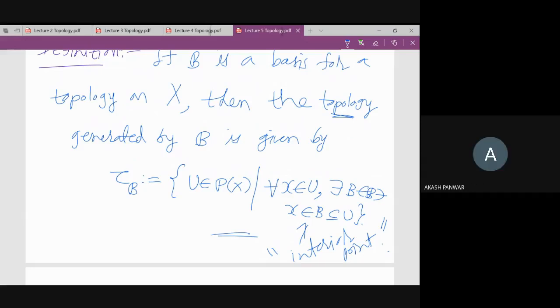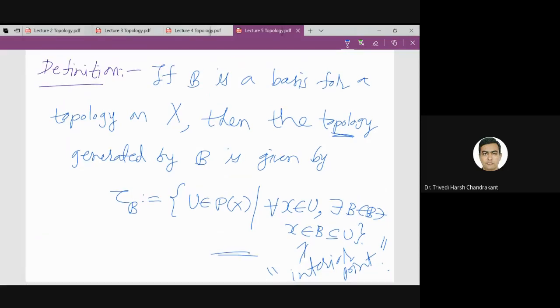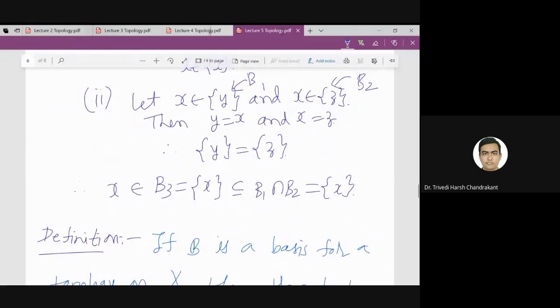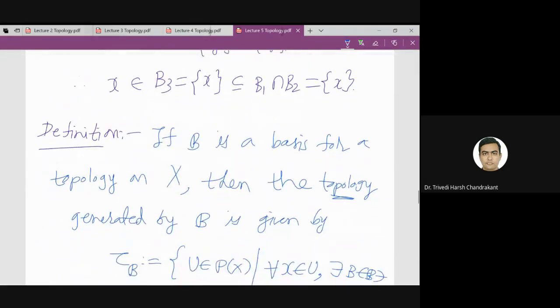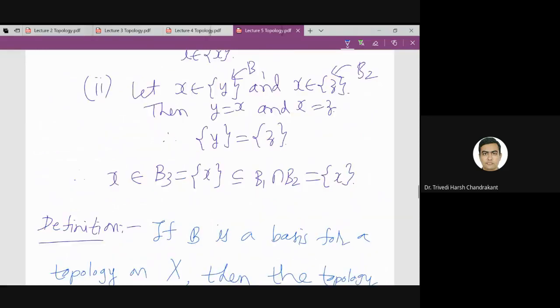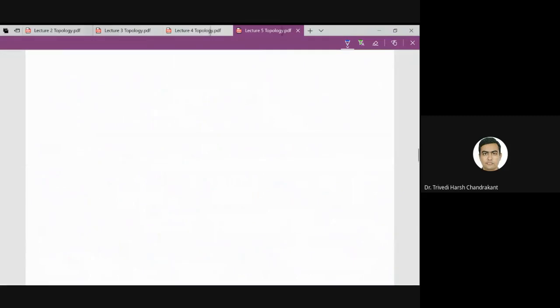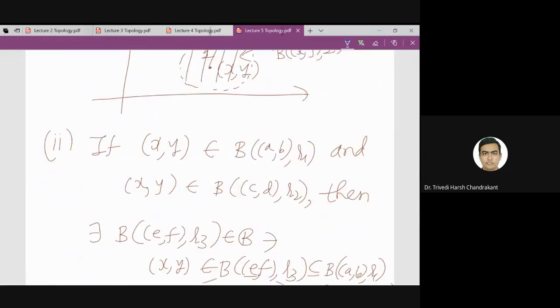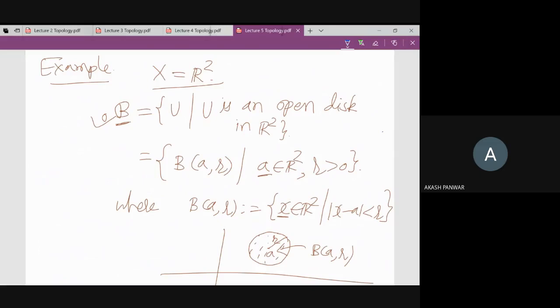Sir, please repeat this definition once again. Okay. So basis, did you understand? Yes, sir. Capital X, a set, is given. What is a basis? A basis is a family of subsets of X which satisfies two conditions of the basis. Now suppose I have a basis which satisfies those two conditions. So let us go back to the definition of basis. Yes, sir. Basis is clear to me.